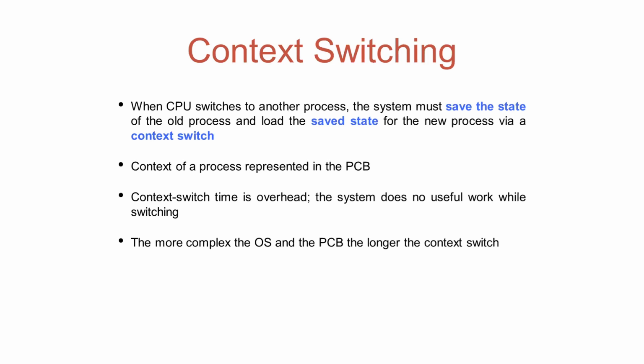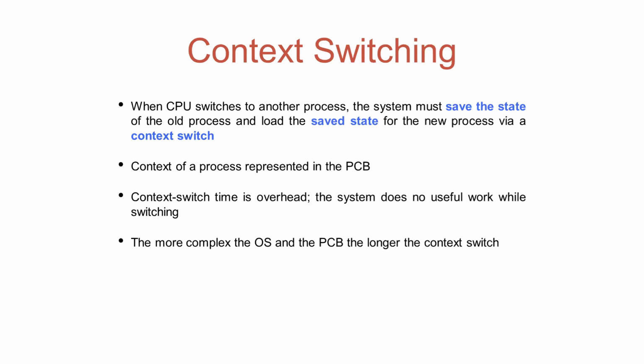Loading the saved state for the new process means loading the attributes for the new process, or loading the process control block of the new process. And this action of the operating system, saving the context of some old process and loading the context of a new process, is known as context switch.